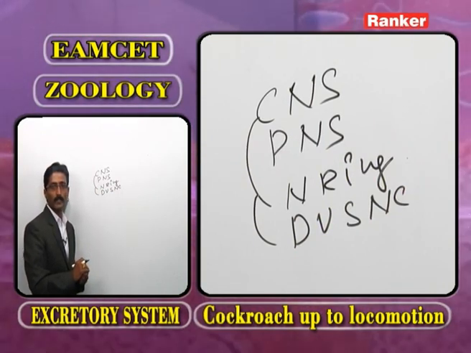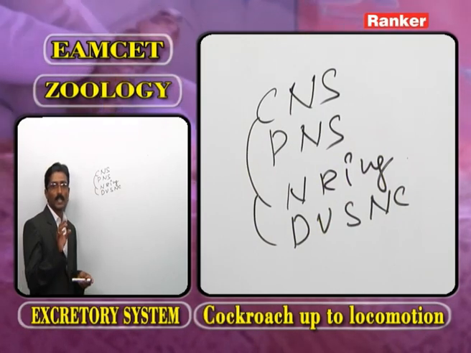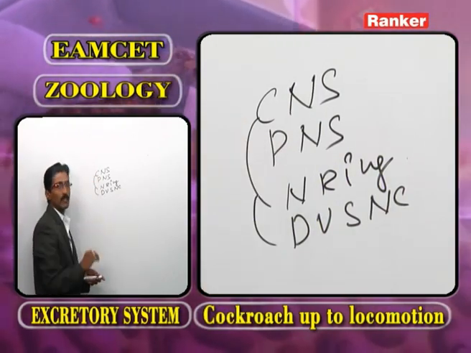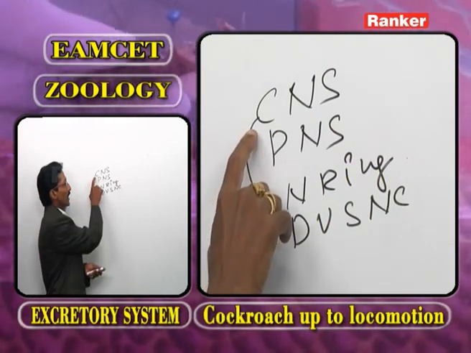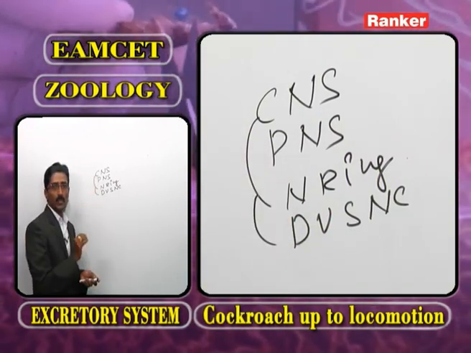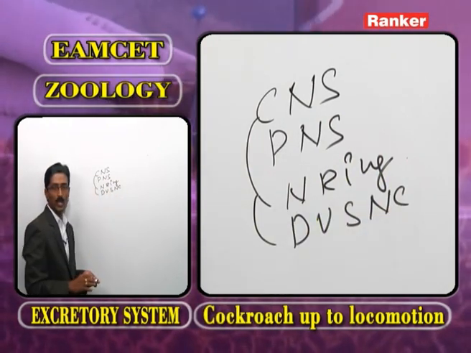The nerves arise from the nerve ring, and the nerves arise from the ganglia of the nerve cord. Again, the nervous system in the body of earthworm is classified into central nervous system and peripheral nervous system. The components of central nervous system are the nerve ring and the double ventral solid nerve cord.